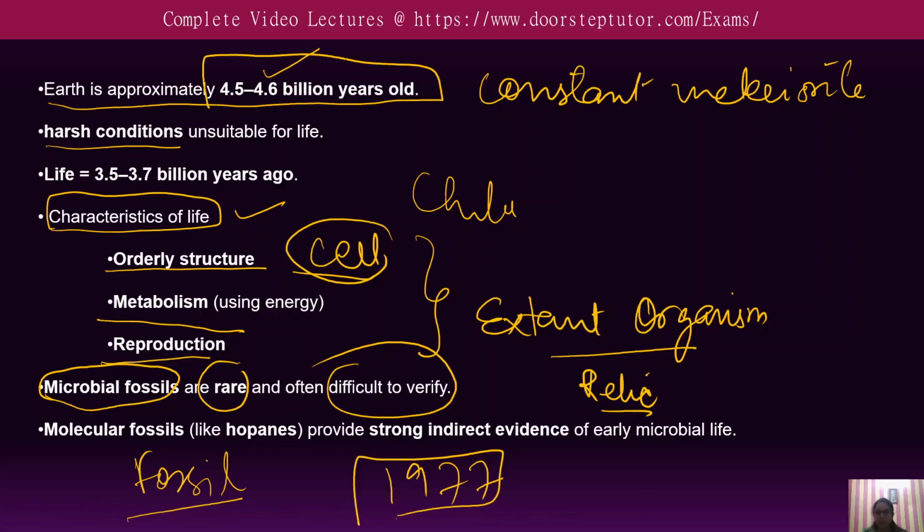Now what is the problem? Some rocks form shapes that look like a cell, but are actually formed by geological processes that do not involve life. So the fossil record for microbes is very limited, and it is often debated also. Next is the indirect evidence. Now, from the indirect evidence also we can